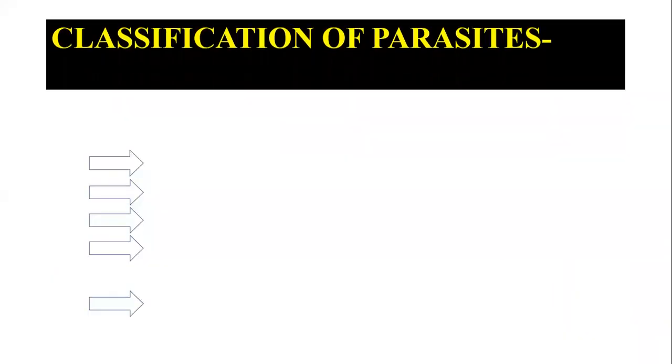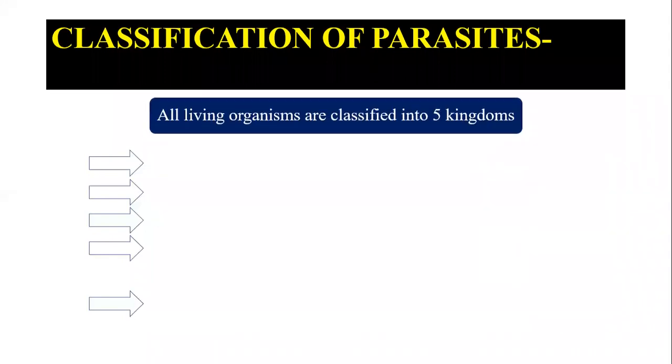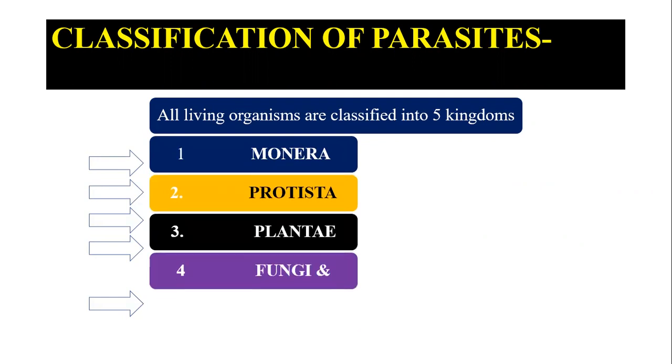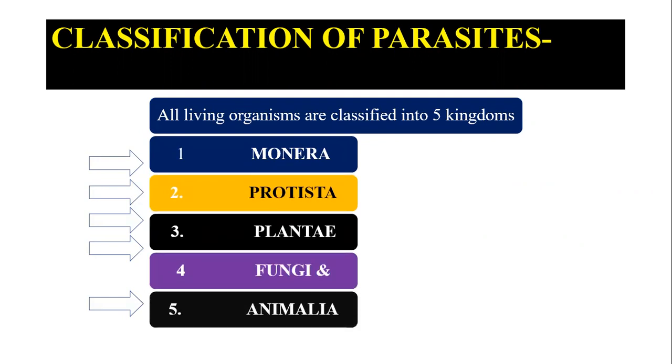Next, classification of parasites. All living organisms are classified into 5 kingdoms: Monera, Protista, Plantae, Fungi and Animalia. So all living organisms are classified into these 5 kingdoms.